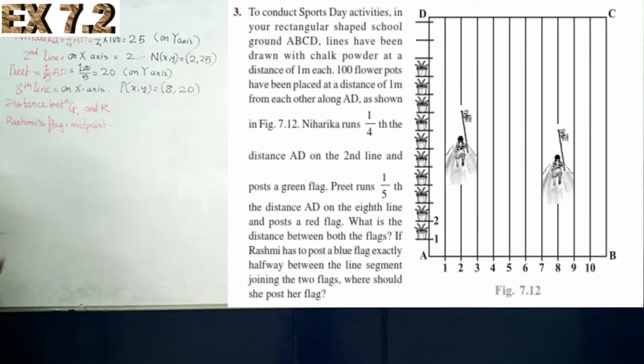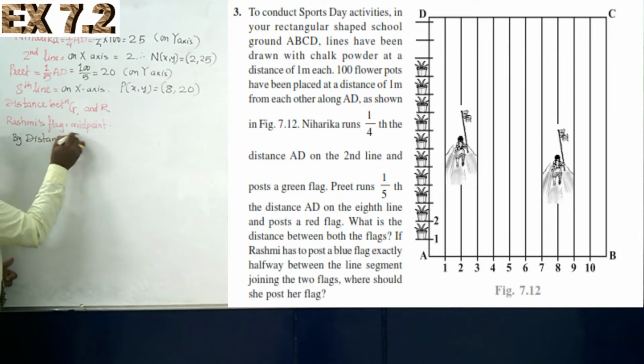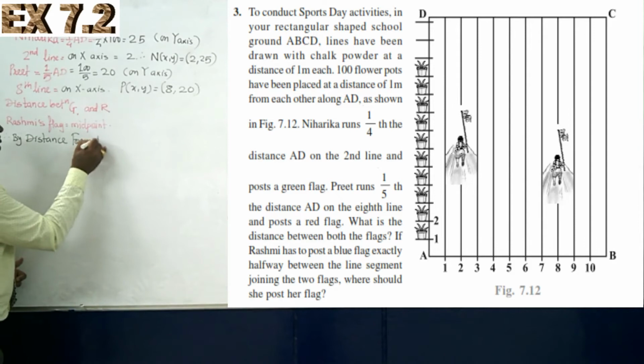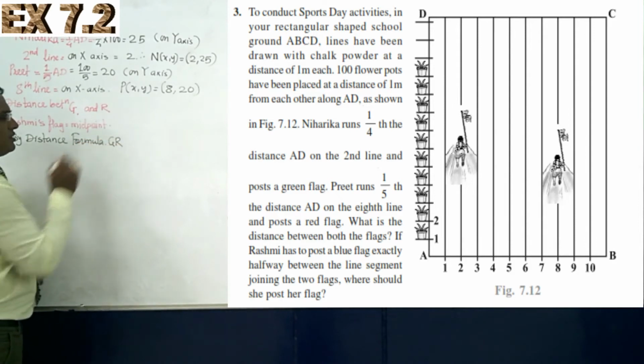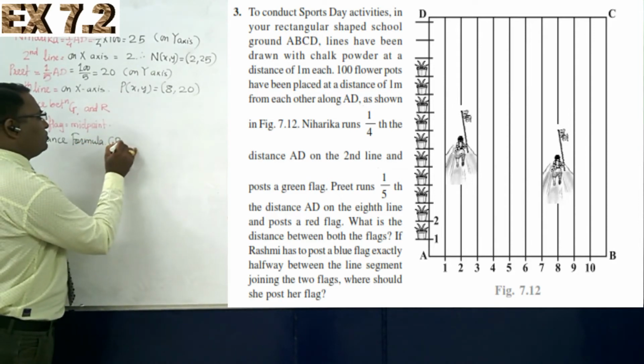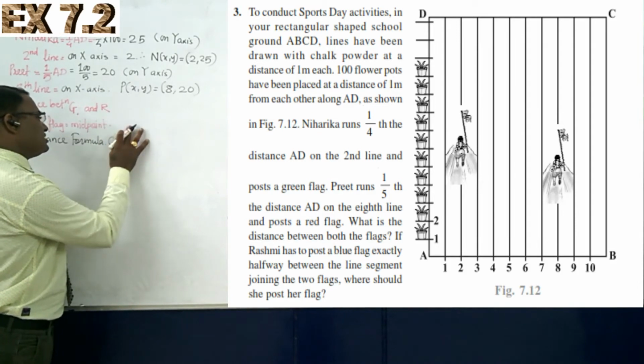So let's do it now. Therefore the distance GR, by the distance formula, we are going to find it. What is the distance formula?